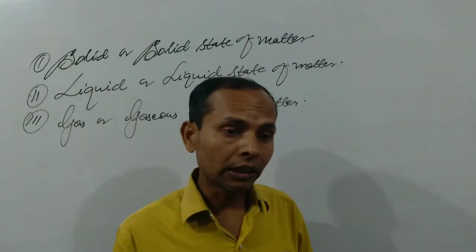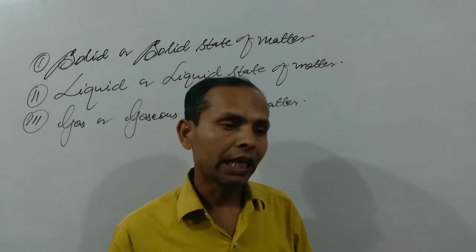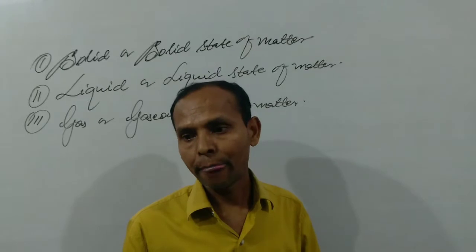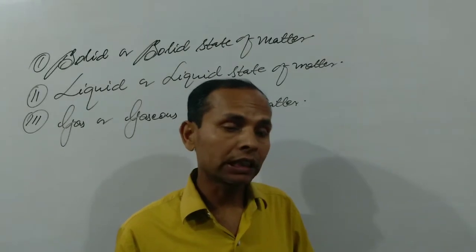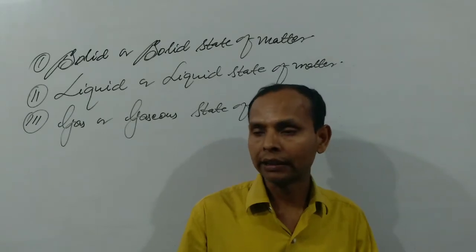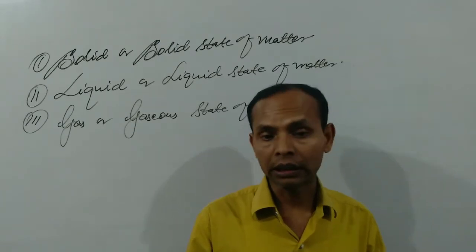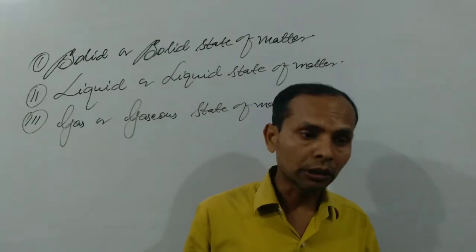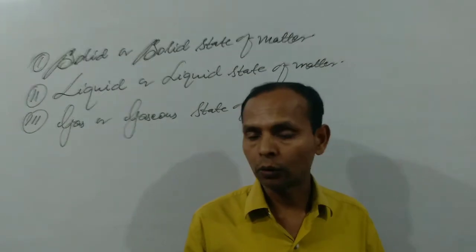So this is only the definition, but we have to go into detail. Why does a solid substance have a fixed volume and a fixed shape? What is the reason behind it? Similarly, what is the reason that a liquid substance has a definite volume but not a definite shape?